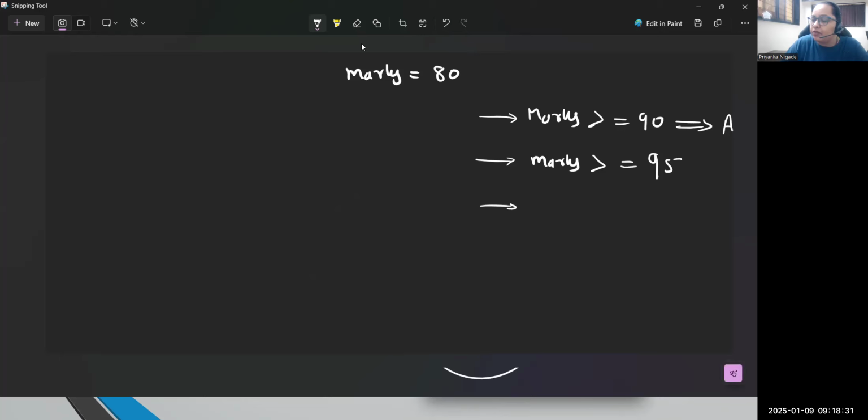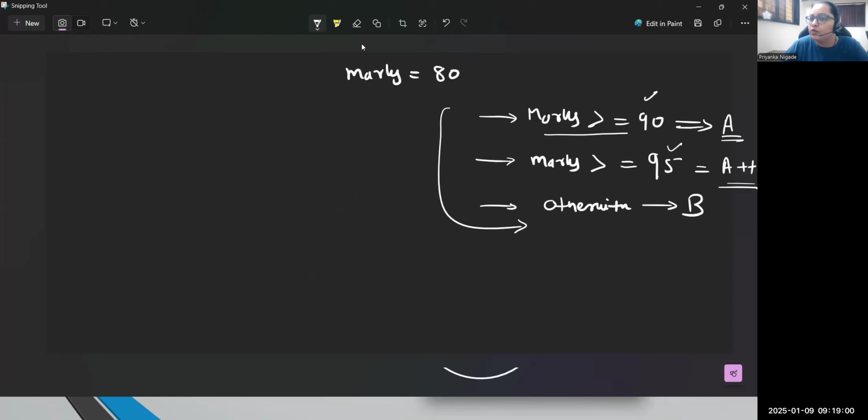If marks are greater than or equal to 95 also, then that student should get A plus plus grade. Otherwise, the student should get B grade. Means if the condition matches, if marks are greater than 90, you need to test one more condition. It has to be greater than 95 also. If yes, then only A plus plus. Otherwise, we can keep A. But if marks are less than 90, then absolutely for all the other scenarios the grade should be B.